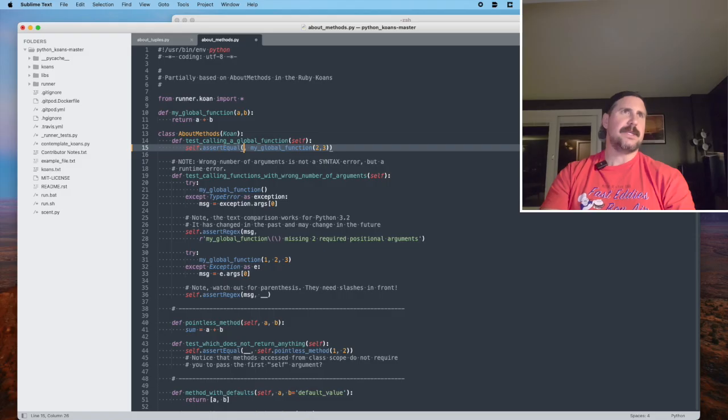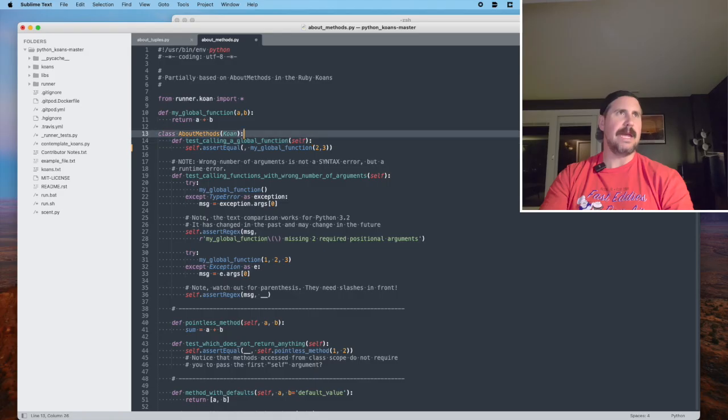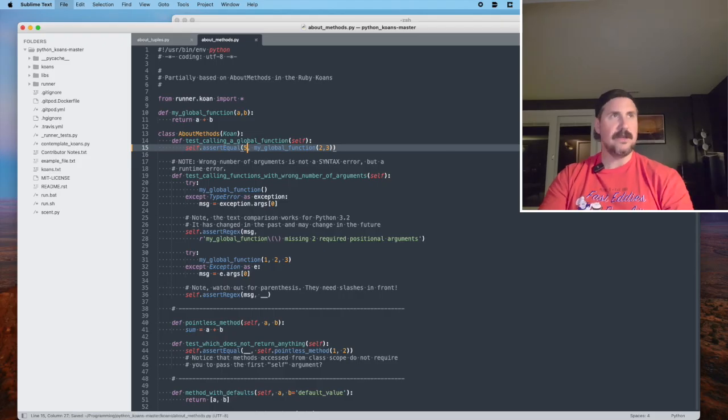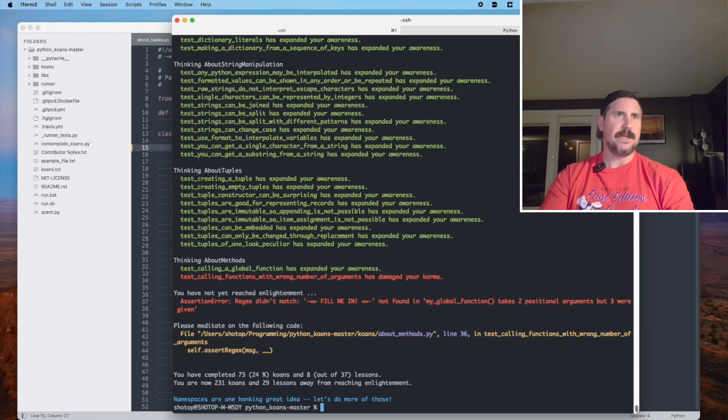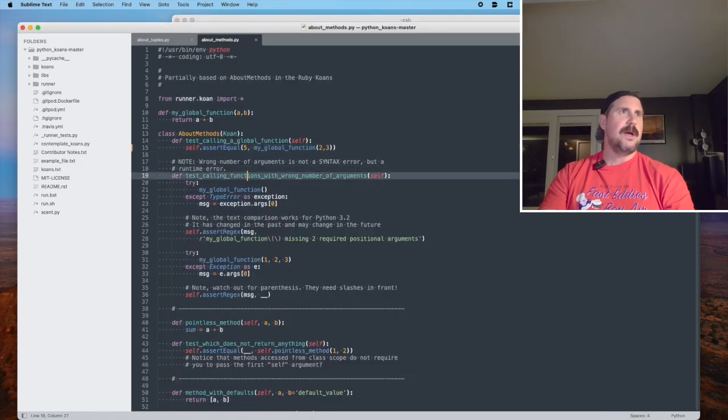So if we passed these 2 arguments to our global function called my global function, which is defined right here on line 10, and we know that it takes those 2 arguments and adds them together and returns the result, what did we get? I assume here we'll get 5, because that is the result of 2 plus 3. So let's see, does line 15 pass? And it does. Sweet. All right, next one.